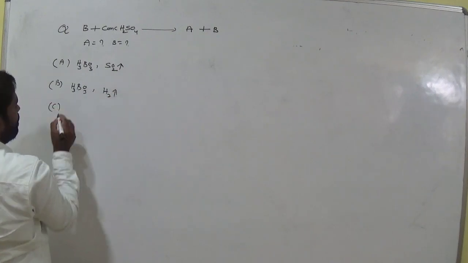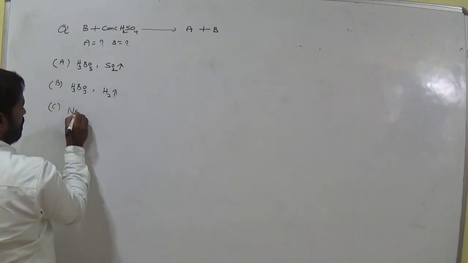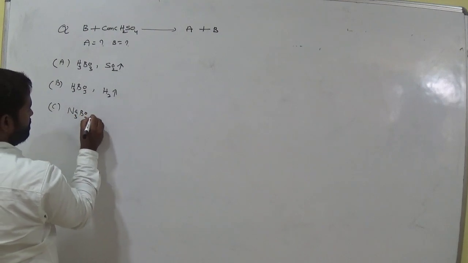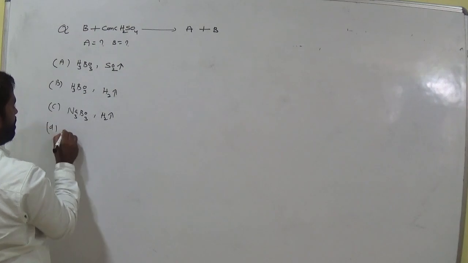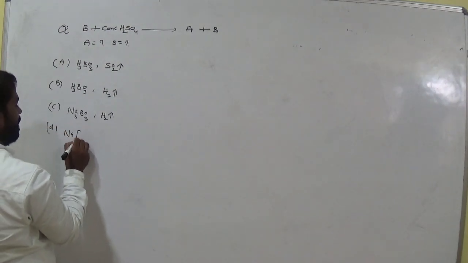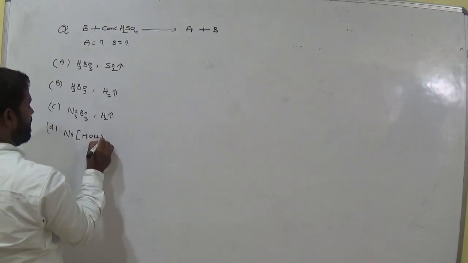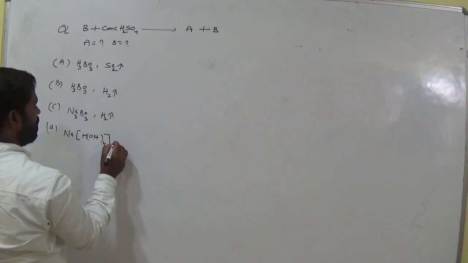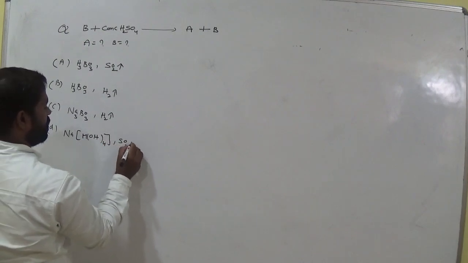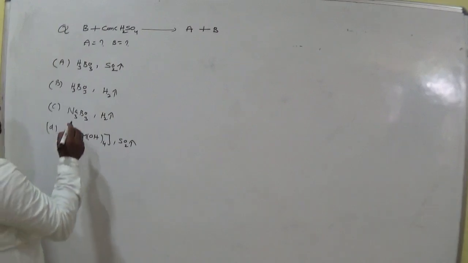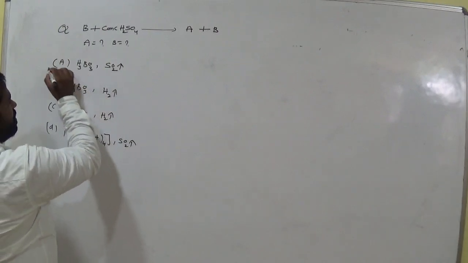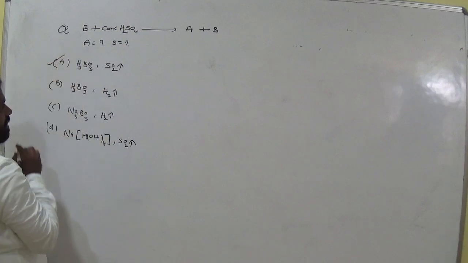Option C, Na3BO3 and H2 gas. Option D, NaM(OH)4 and SO2 gas. Which one is correct one? Concentrated H2SO4 is a strong oxidizing agent. So H3BO3 forms and SO2 gas is liberated.